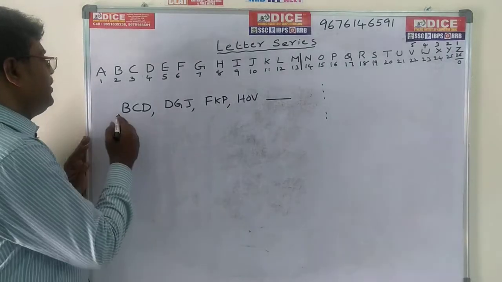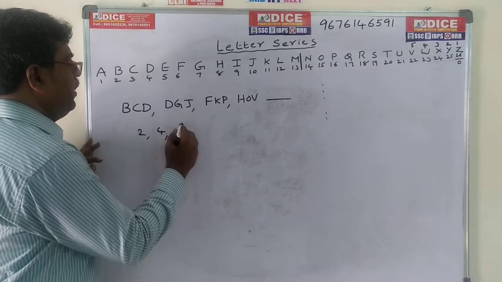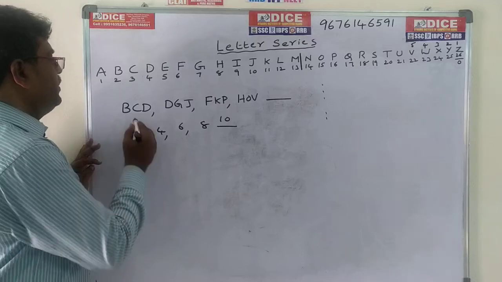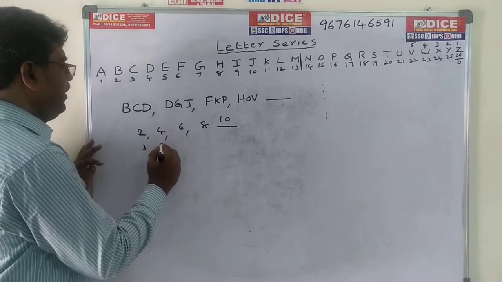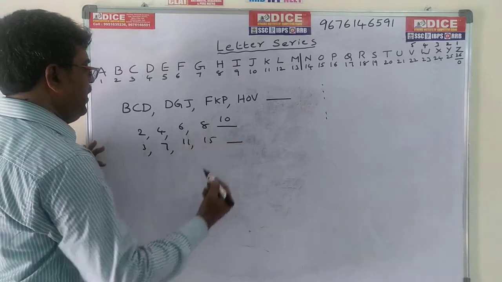So B means 2, D means 4, 6, 8 dash. First one is 10. Second letters: C is 3, G is 7, K is 11, O is 15 dash.